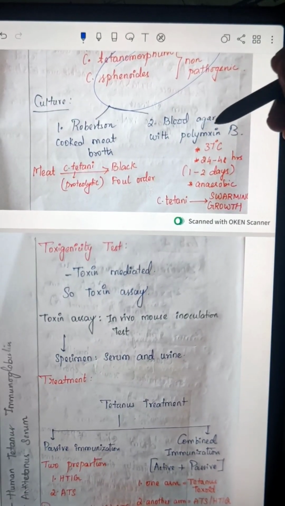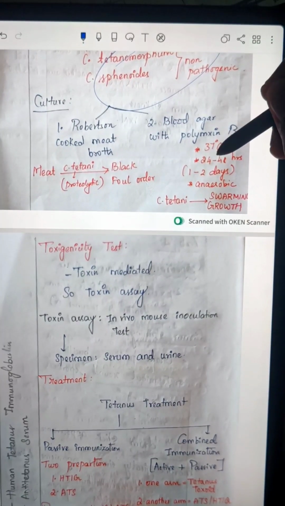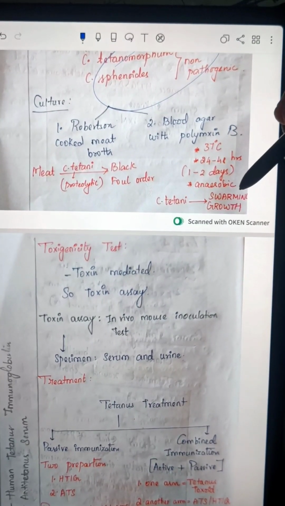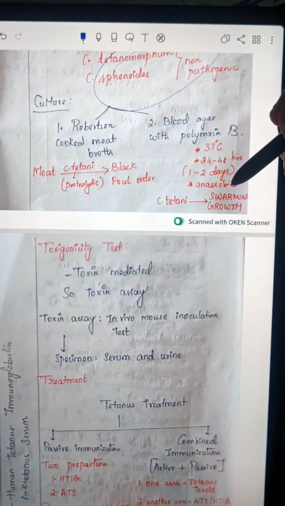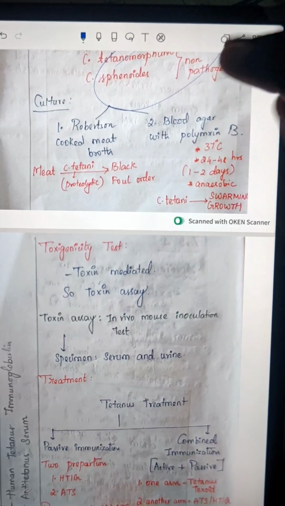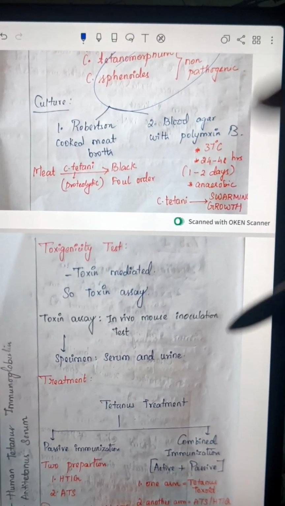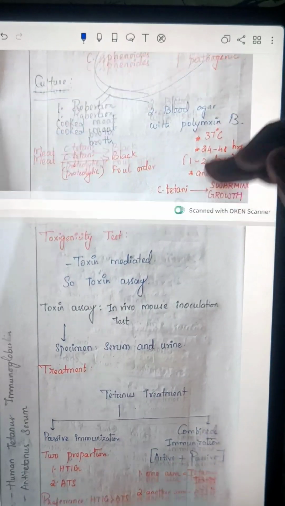In blood agar with polymyxin B, we have to incubate it at 37 degrees Celsius for 1 to 2 days, okay. We have to produce anaerobic conditions, and Clostridium tetani produces swarming growth over there. You have to remember the main two culture media, Robertson cooked meat broth and blood agar with polymyxin B, okay.